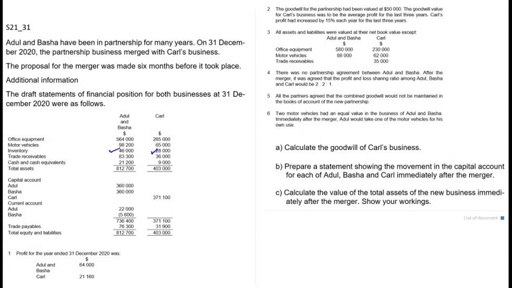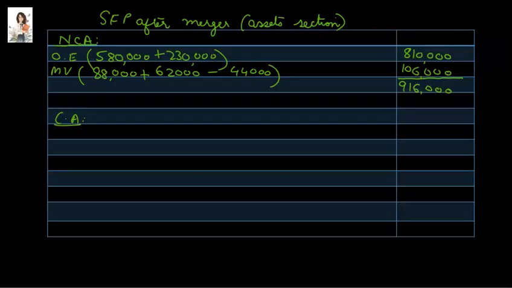Trade receivables of Atul and Basha have not been revalued at the time of merger, so we will take them at book value, and for Carl it has been revalued, so we will take trade receivables at the revalued figure, and cash equivalents will be taken over as well. So we will make a note of all this in our statement of financial position after merger.